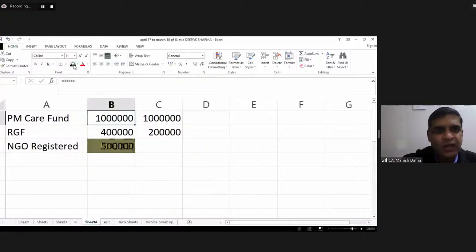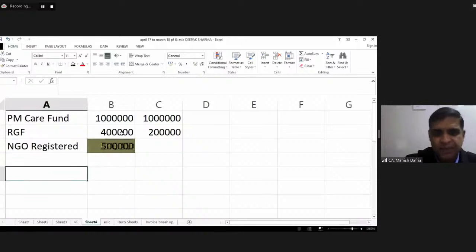For the earlier two, I was not required to see my maximum limit. For the earlier two, no maximum limit criteria was applicable. So we have straight away calculated the deduction. In the third case, I need to see whether this donation is within the limit or it is more than the limit. Okay. Now, what is my maximum limit?